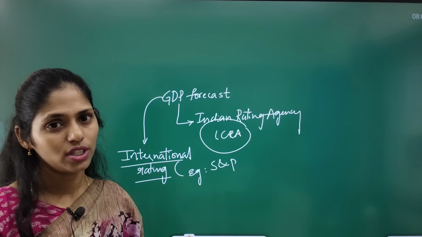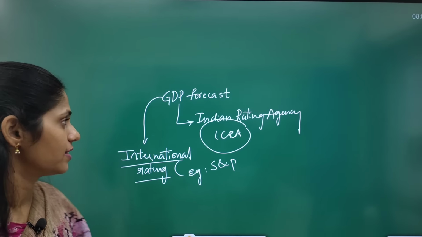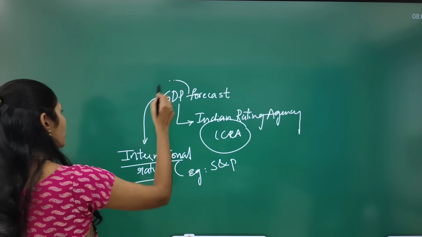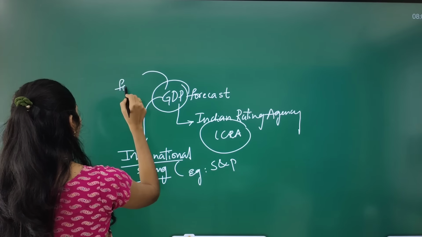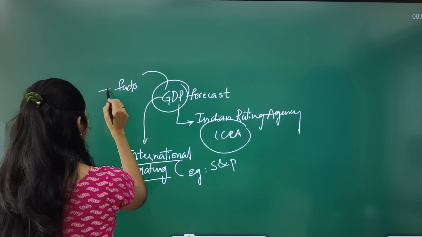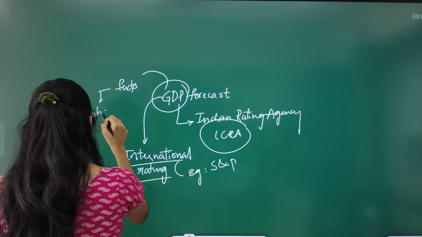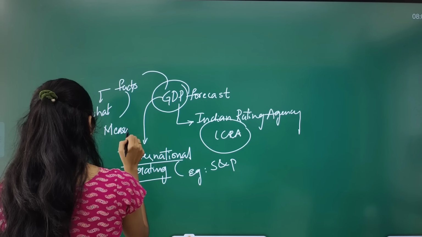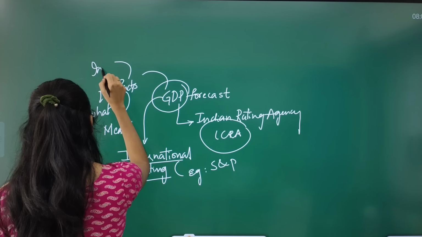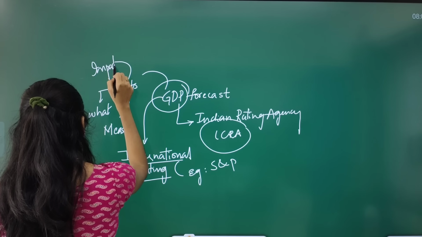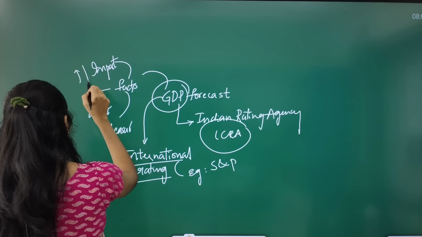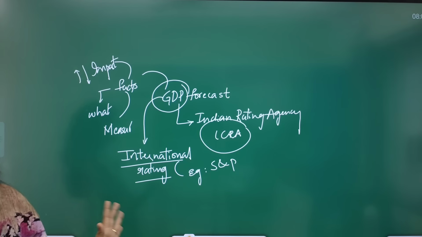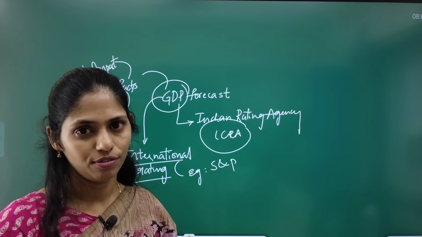Please let me know some of the international rating agencies. In this way you have to see, and especially you can also go through the basic facts of GDP. What is that? And you have to see the measuring of GDP. What is the impact if it is less or decreased? These are the dimensions that you have to think about from this article's point of view.